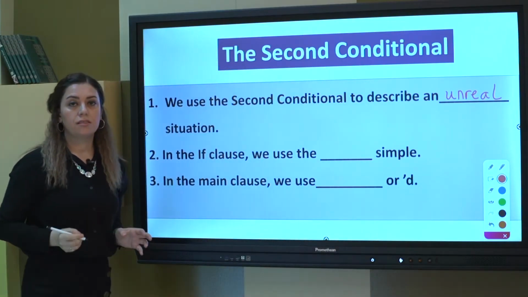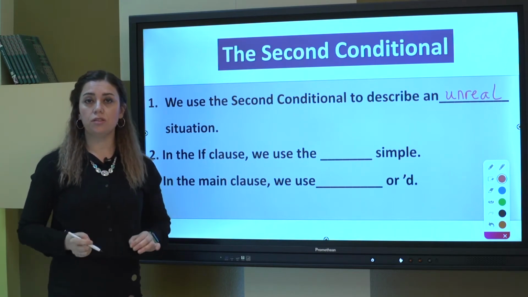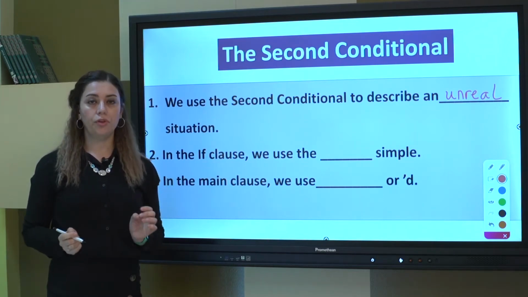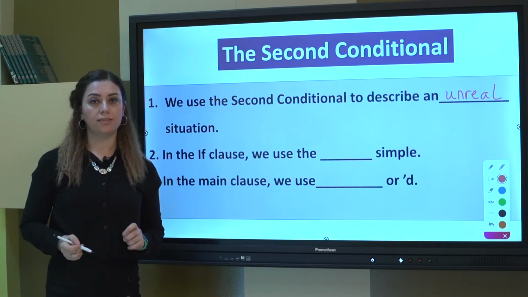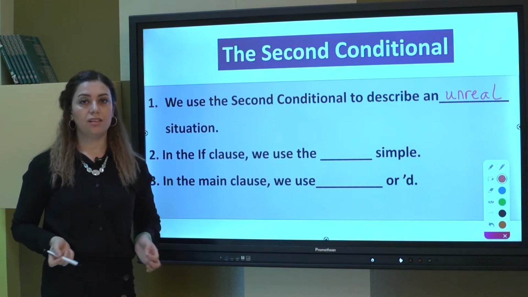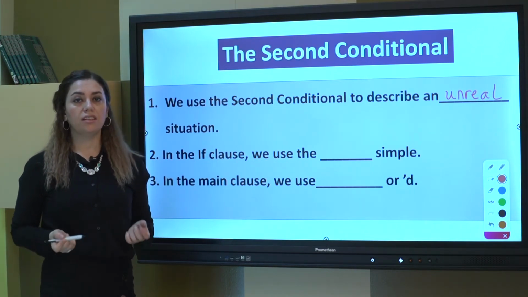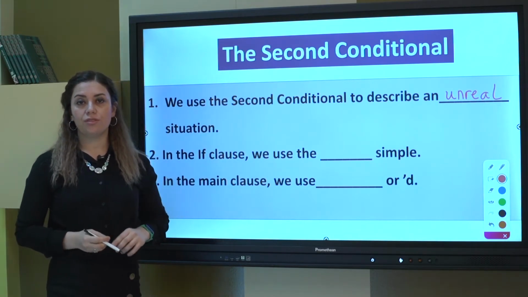What does it mean? It means that we use it to talk about a situation which is not true. For example, if I were you, I wouldn't do that. Is it possible that I am you? No, it's an unreal situation. I cannot be you. So we use the second conditional for such situations.